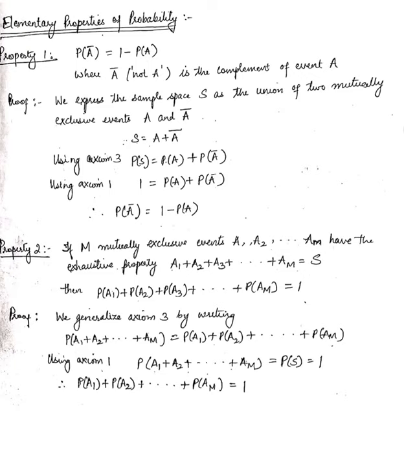Then we have the complete property, that is probability of 1 occurring plus probability of 2 occurring plus probability of 3 occurring, and together if we add all these probabilities, it's going to make up the complete sample space, and total probability is going to be a sure event, that is 1. So either we are going to get a 1 or 2 or 3 or 4 or 5 or 6. So the total of all the probabilities is going to be equal to 1.